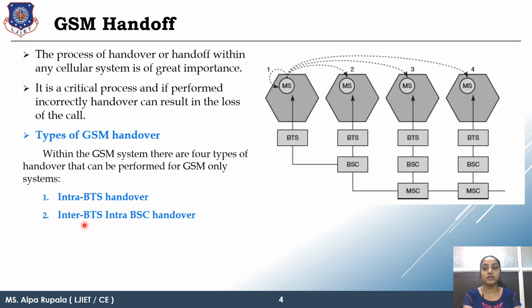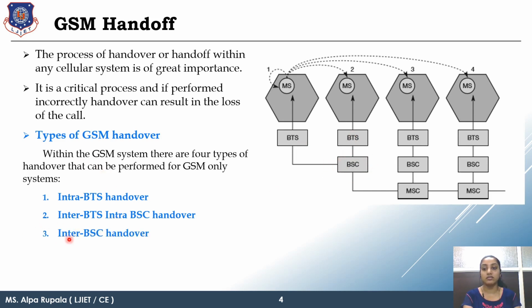Secondly, inter-BTS intra-BSC handover. In this case, one single BSC is handling two BTS, and the channel change occurs between these two BTS. Likewise, we are going from cell number 1 to cell number 2, which is handled by a single BSC. So this kind of handover is known as inter-BTS intra-BSC. And the handover mechanism is handled by the common BSC.